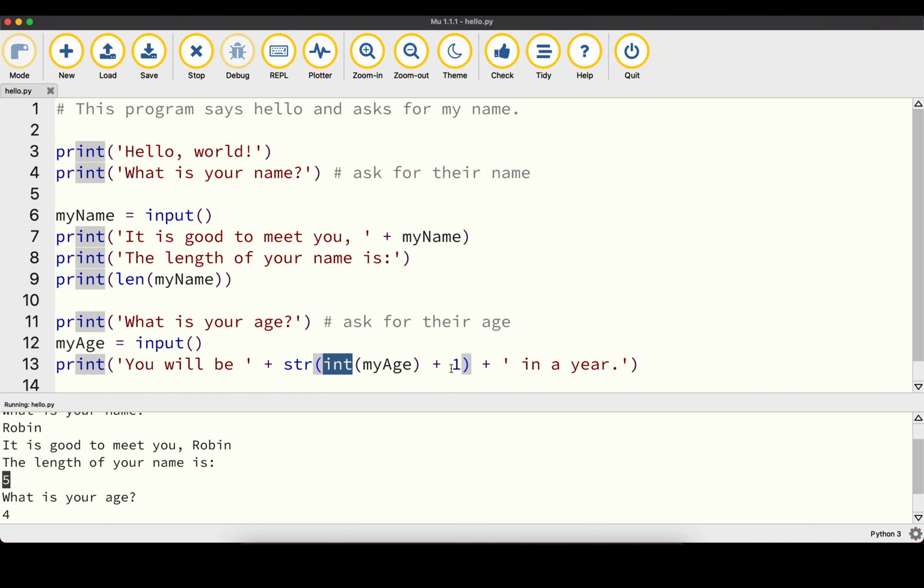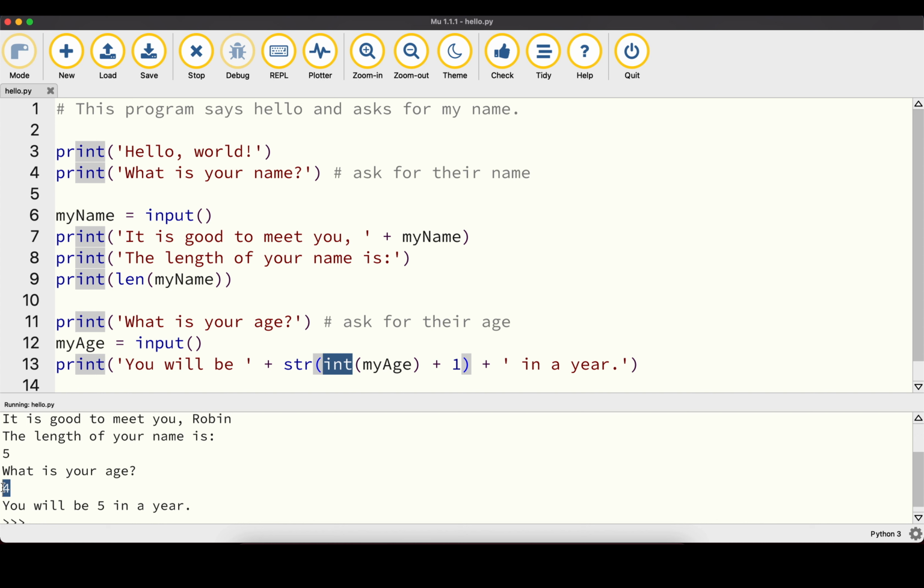We add 1 to it, so in our case here we have entered an age of 4. We add 1 to it, so we get back 5, and then we turn that back into a string by using that str here, so we can properly print it out afterwards. Then we have another plus sign, which basically concatenates that string here to the next string in a year, and therefore we get back you will be 5 in a year.